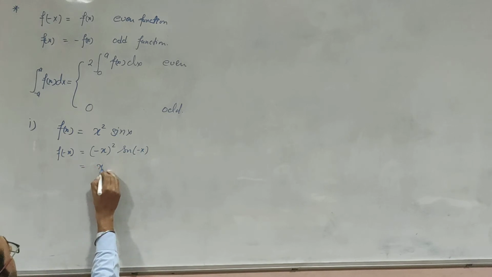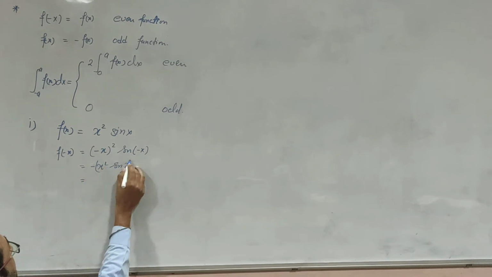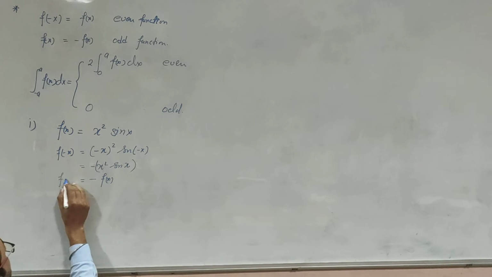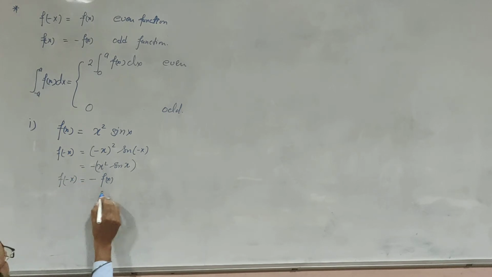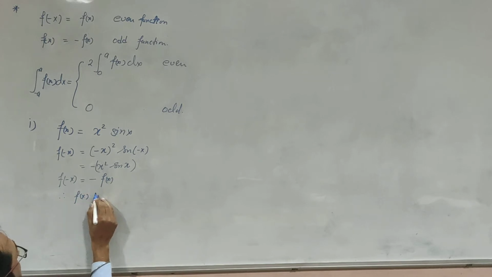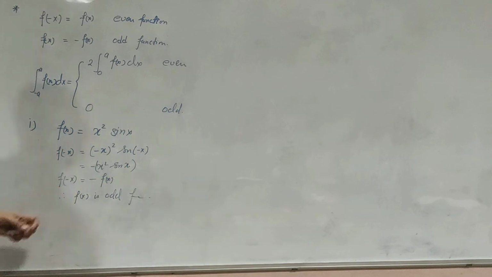So it will be x square times sin(-theta), which is -sin theta, so that is -f(x). So f(-x) equals -f(x). Therefore f(x) is an odd function.